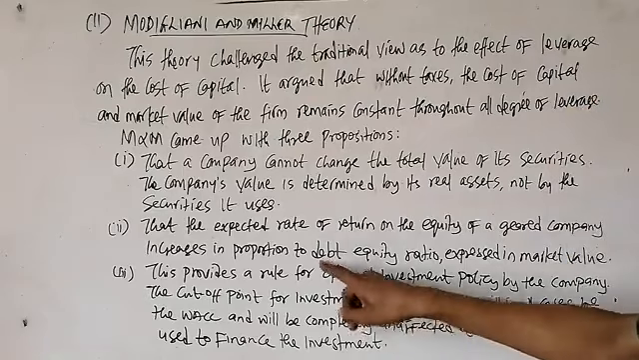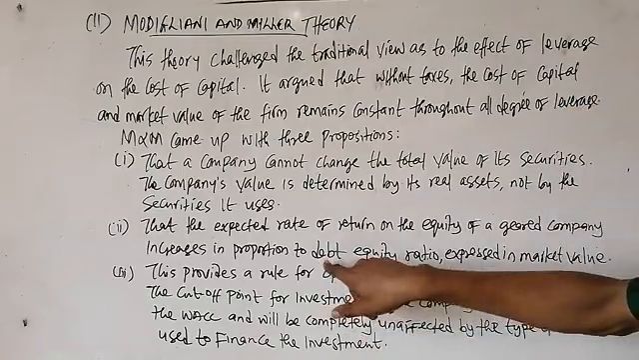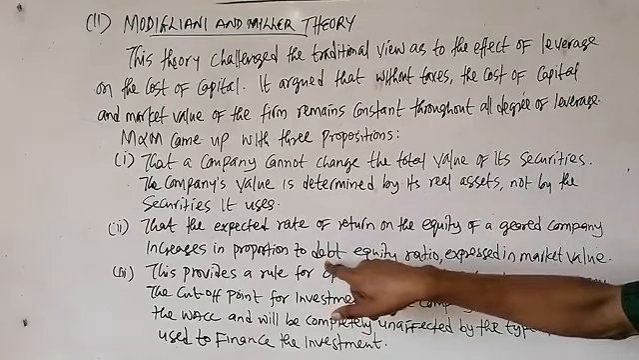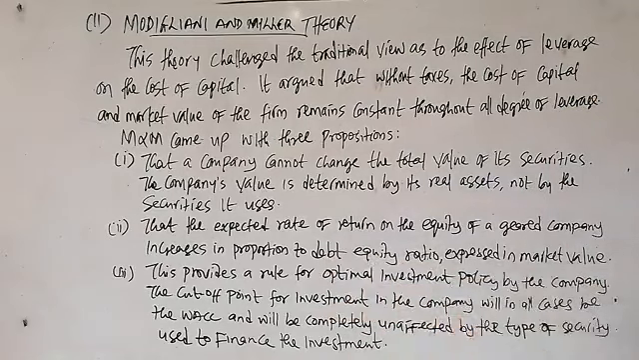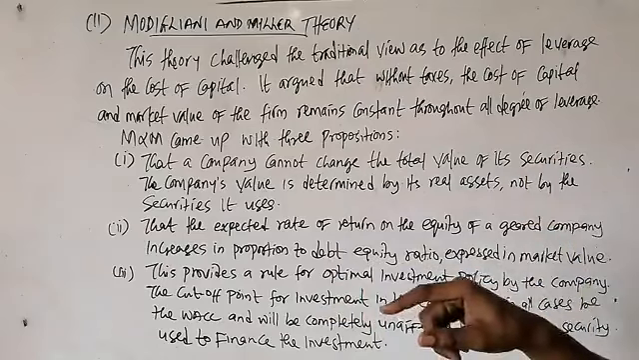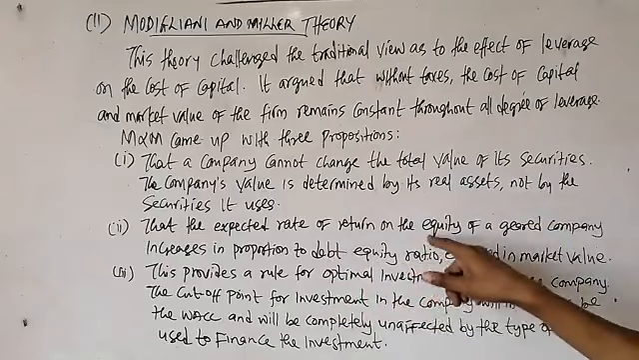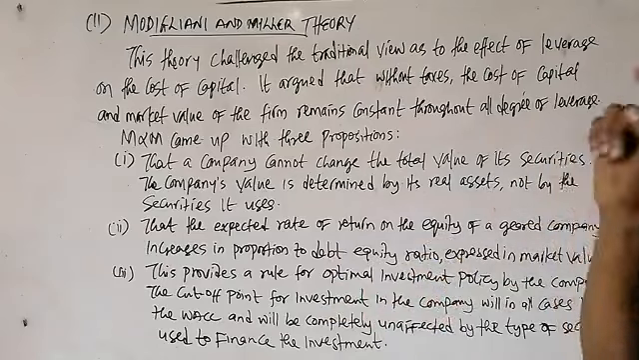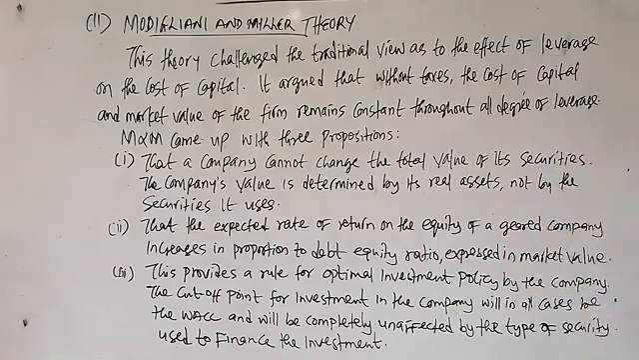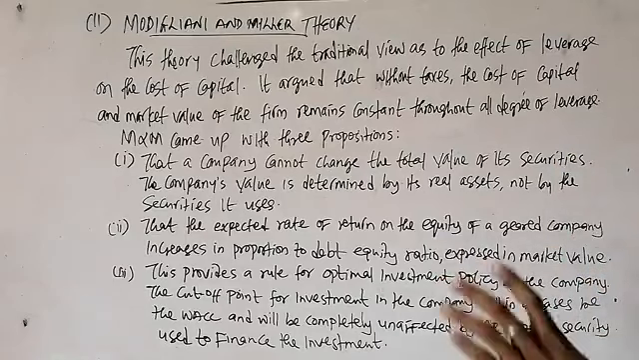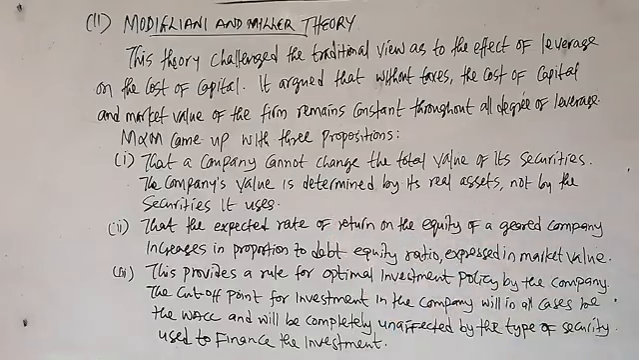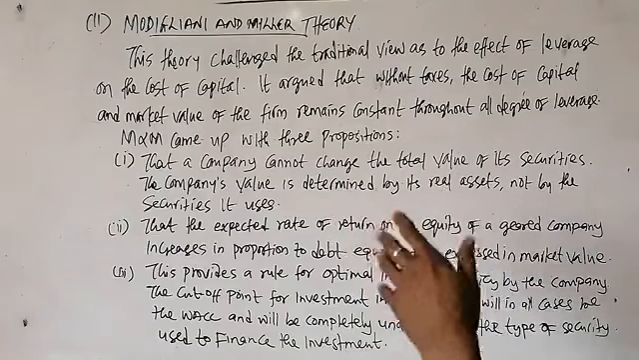That is to say, investing this fund raised through debt is going to bring in more return for the company. By implication, therefore, the equity holders will also request for what? For a corresponding increase in what? In their return on equity. So that is what this proposition is saying here. So the third one says what?